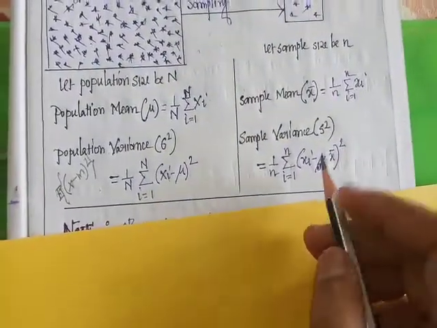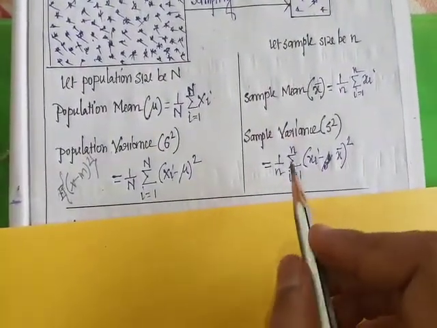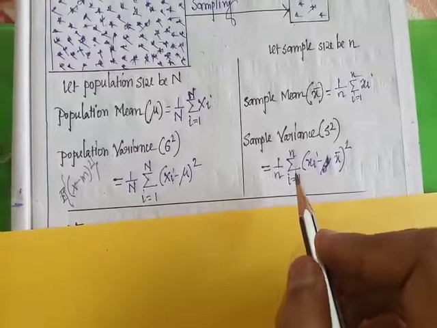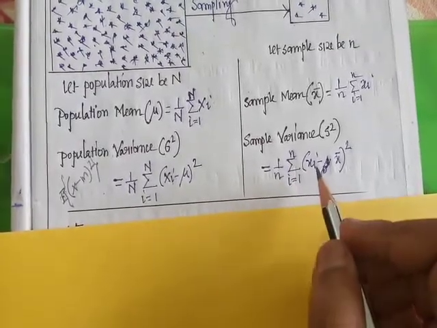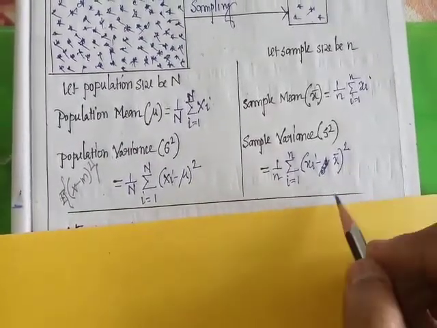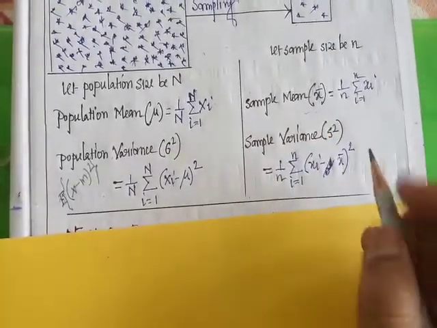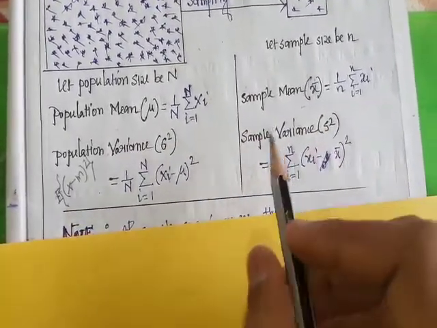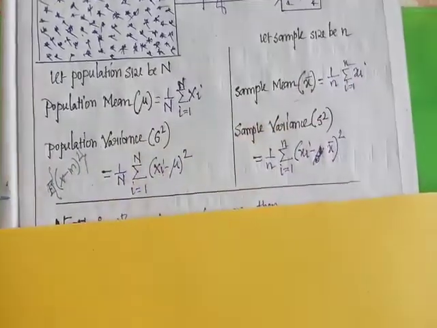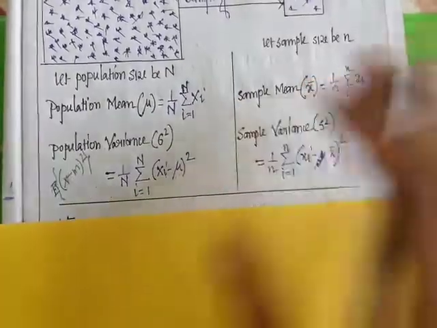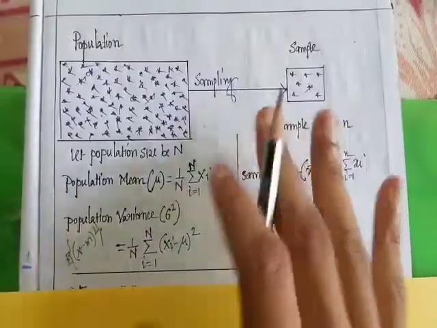Similarly, for sample variance, the formula is 1 by small n summation over i equal to 1 to small n of xi minus small x bar whole square, where small x bar is the sample mean. Just remember this formula.